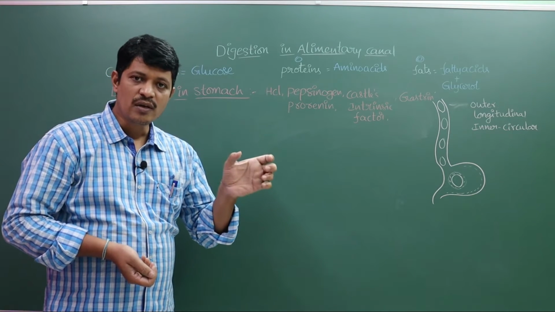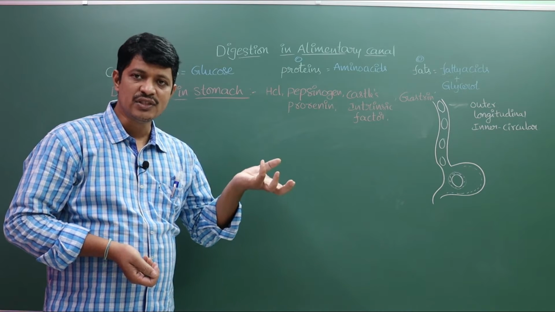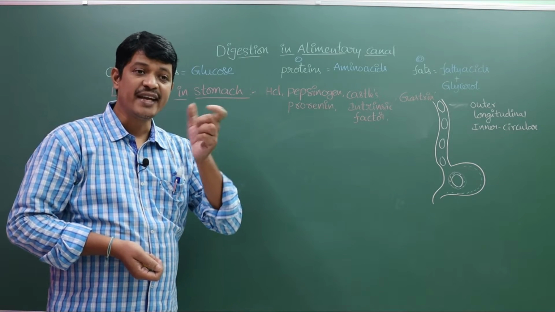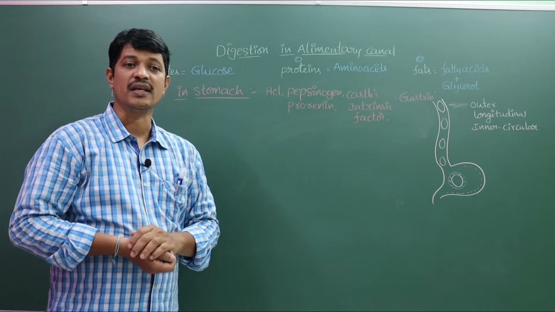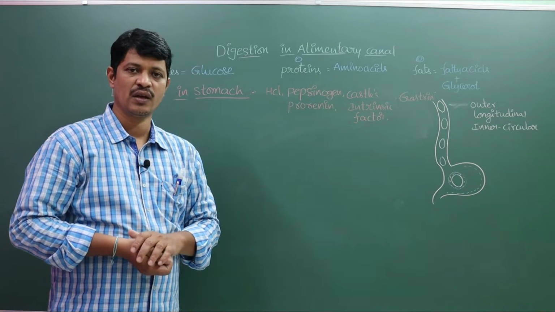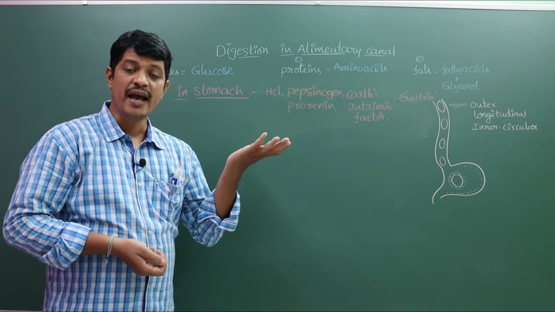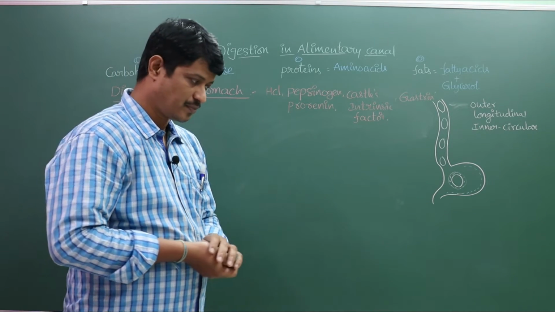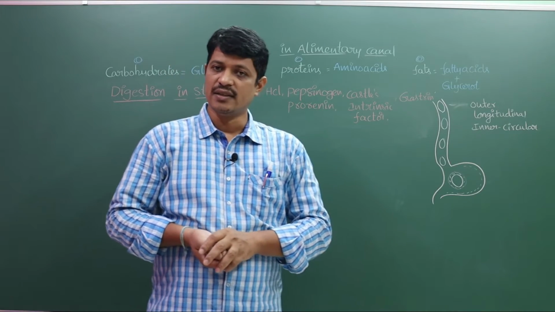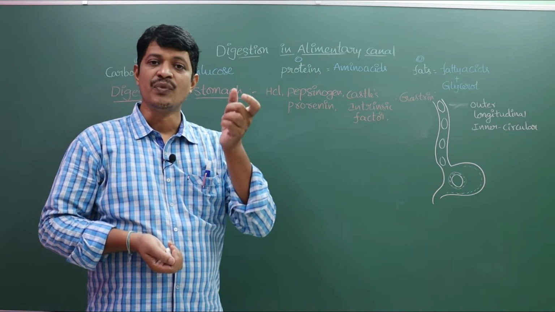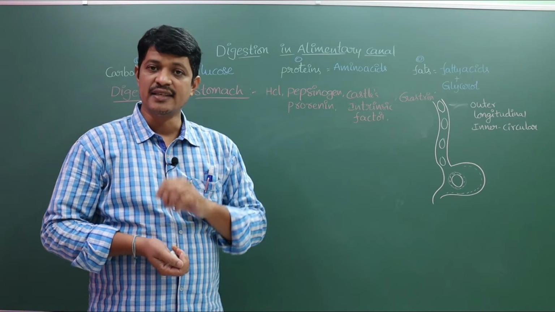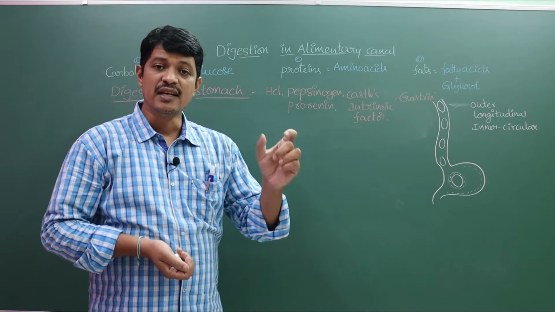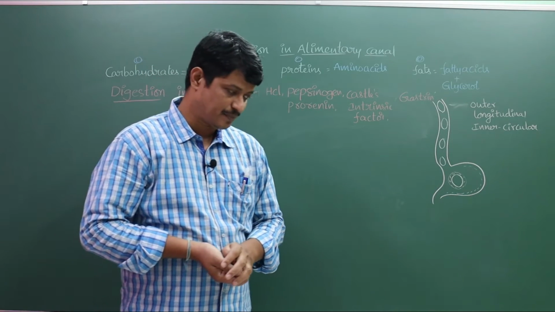So these bicarbonates and the mucus which is present in the alimentary canal, these two protect the walls of the gastric mucosa from excoriation by the secretion of the hydrochloric acid. So the bicarbonate ions and the mucus protect the gastric mucosa and the intestinal mucosa against the excoriation by the secretion of the hydrochloric acid.